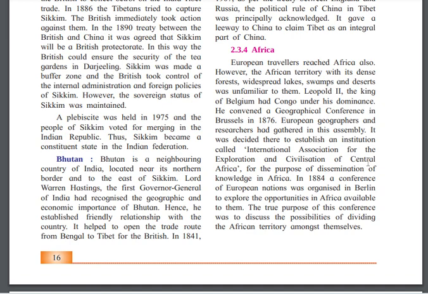Forest dense means the forests are very ghana, evergreen, and widespread, with swamps and deserts that were unfamiliar to them. So European people traveled there, and the environment was totally unfamiliar to them.